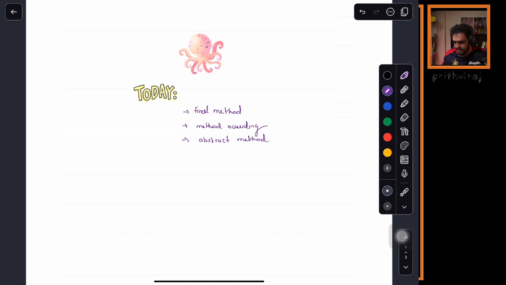Now, what was the last thing we studied? You can ask, sir, why do we need method overriding? We can simply implement everything we want in different classes. Why is method overriding important? You will understand this when we see abstract methods. But before that, I want to show you something.